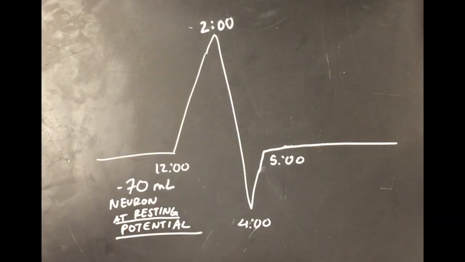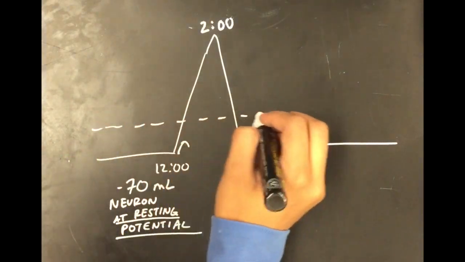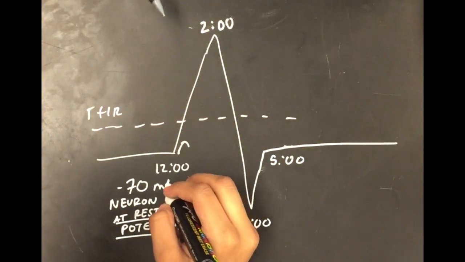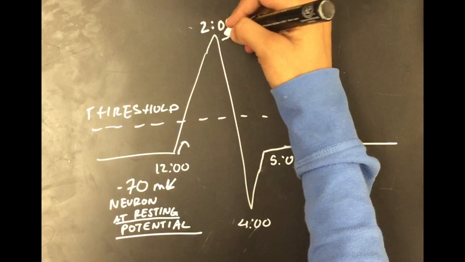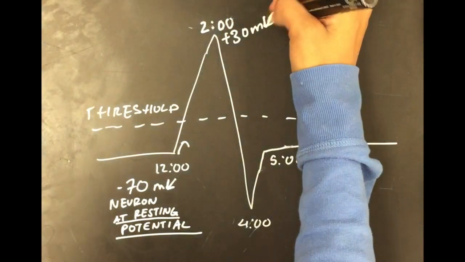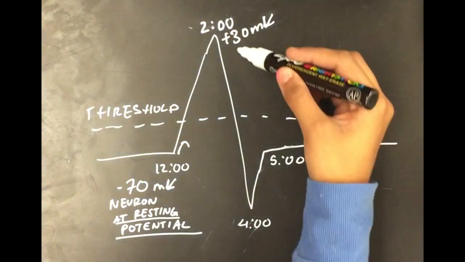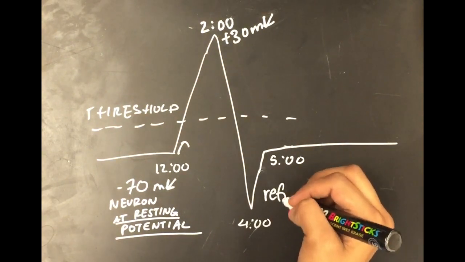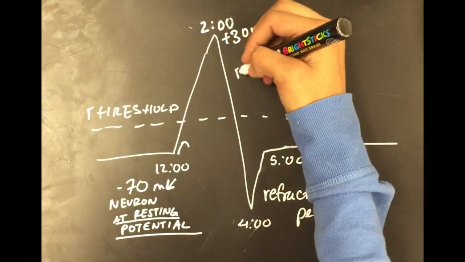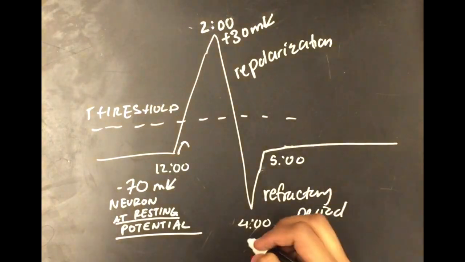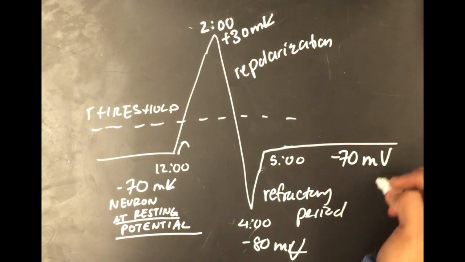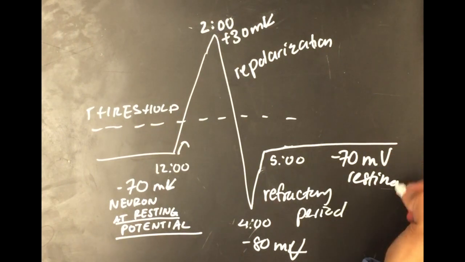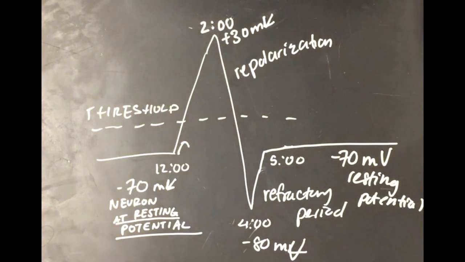We begin with the neuron at resting potential at negative 70 millivolts. As time passes, the neuron reaches the threshold, and then at 2 a.m., it reaches the action potential at positive 30 millivolts. And then, in a process called repolarization, the neuron is put below resting potential, below threshold, at negative 80 millivolts. And then at around 5 a.m., it returns to negative 70 millivolts, back to resting potential.